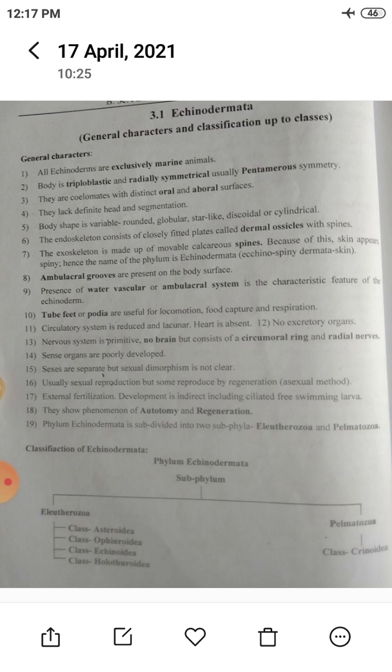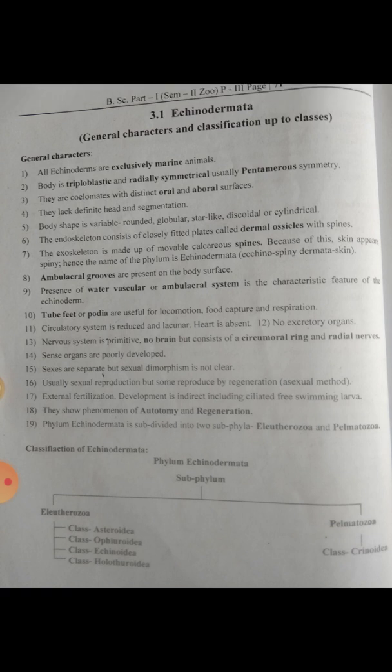So these are the general characteristics of phylum Echinodermata. All echinoderms are exclusively marine, means they are present in marine water. Next characteristics of echinodermata: triploblastic, radially symmetrical and pentamerous. Means triploblastic, they contain 3 layers: ectoderm, mesoderm and endoderm, radially symmetrical and pentamerous.